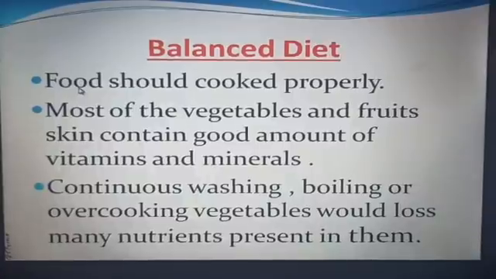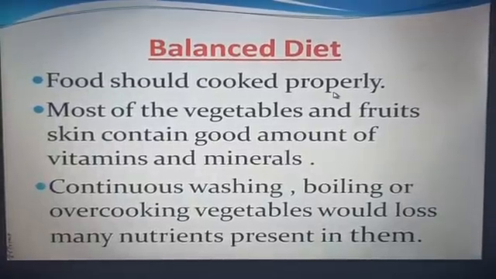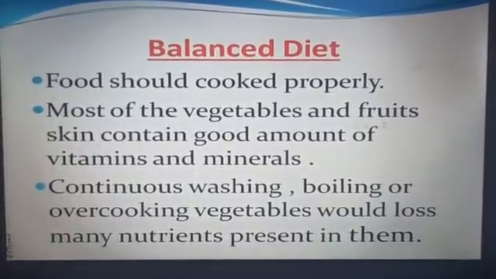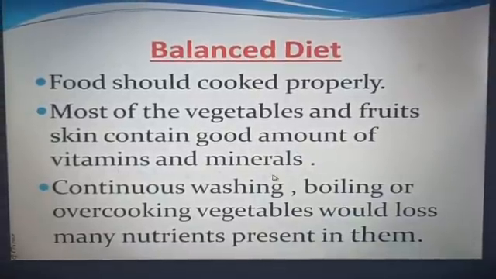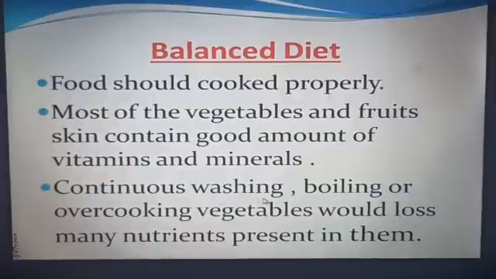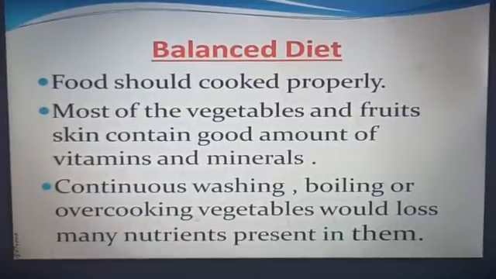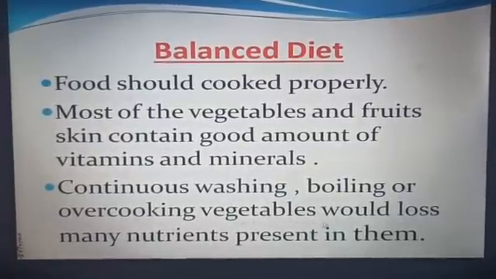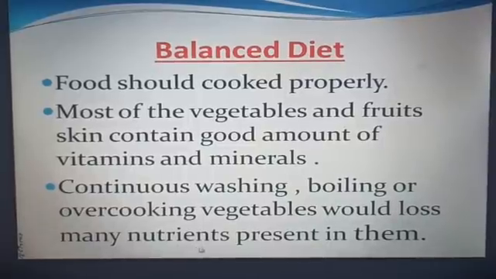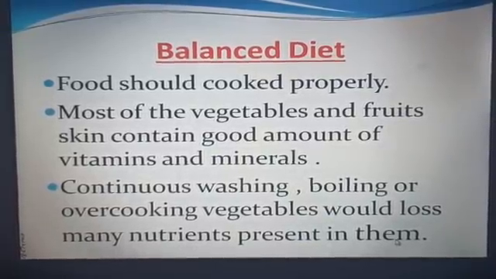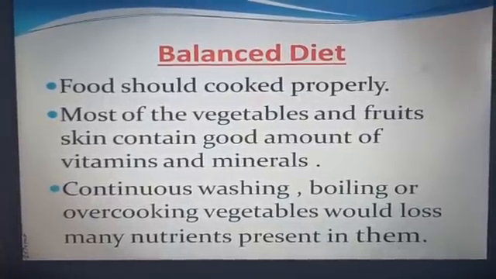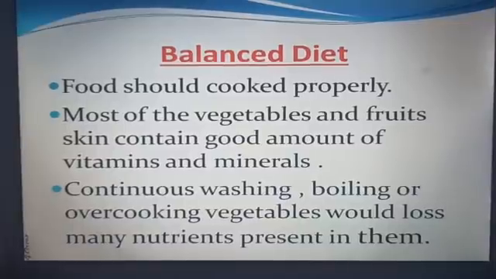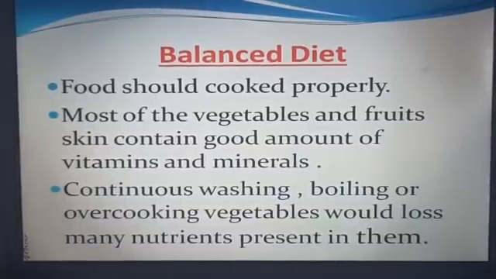Now, food should be cooked properly. Most of the vegetables and fruits' skin contains good amounts of vitamins and minerals. Continuous washing, boiling or overcooking vegetables would lose many nutrients present in them. Students, eating the right kind of food is not enough. It should also be cooked properly so that its nutrients are not lost.